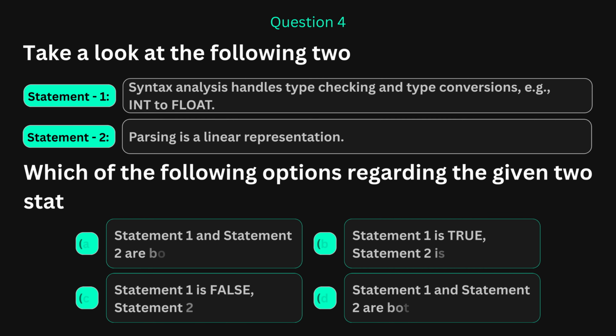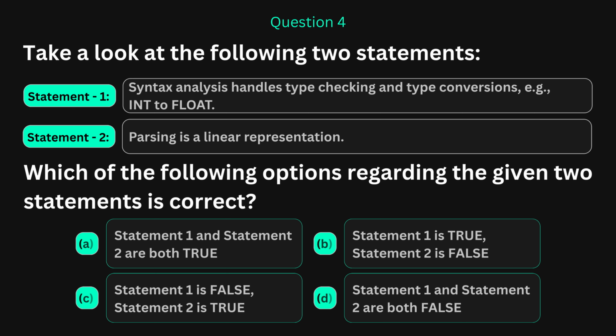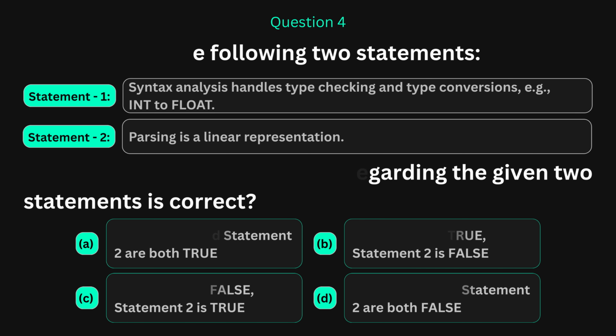Question 4. Statement 1 says, syntax analysis handles type checking and type conversions, like converting integer to float. Statement 2 says, parsing is a linear representation. This is a question about which phase of compilation does what. Many students confuse syntax analysis with semantic analysis. Are they the same? Absolutely not. And for statement 2, think about what parsing actually produces and how the input is processed. Your answer, A, B, C, or D.